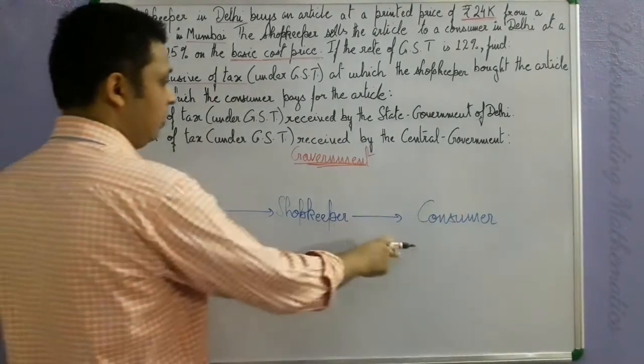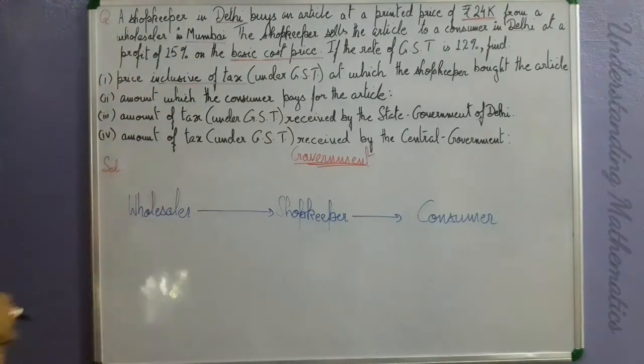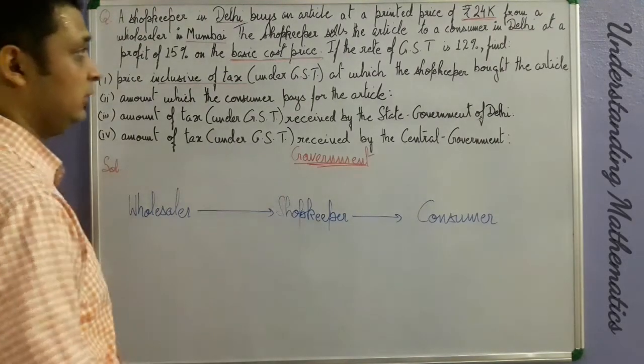So these arrows will help us give the government the complete picture of the transaction which is happening between two persons. Clear?